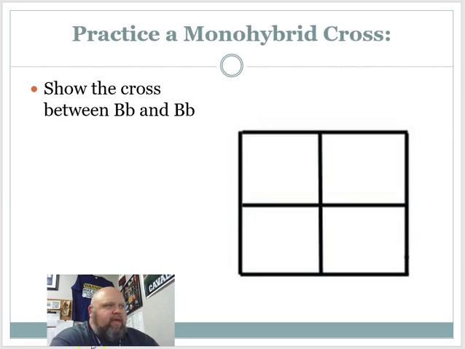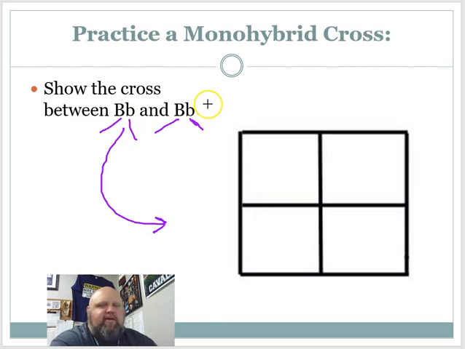So, example here. Independent assortment means that these two alleles for each parent are going to separate. That's the law of segregation. They're going to separate into the two different gametes. One of these parents gets written on the left-hand side of the Punnett square. The other parent gets written on the top.